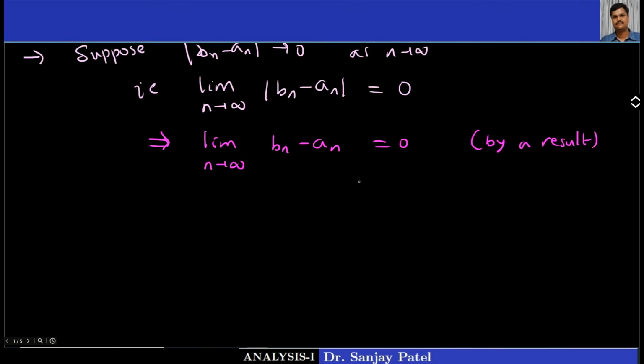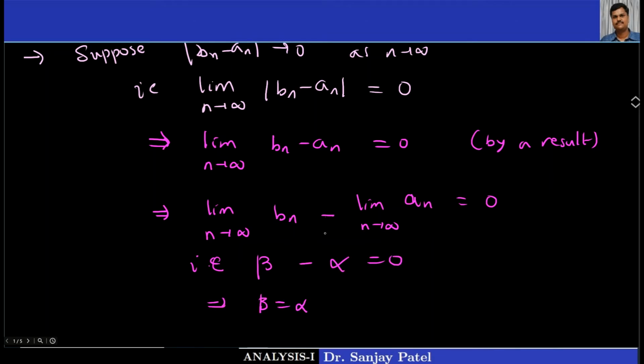And this gives me the limit as n tends to infinity. Using the working rules, we can prove that this is equal to the limit of this minus the limit of this, equal to 0, and this limit is beta and this limit is alpha. Beta minus alpha equal to 0, and that gives us beta is equal to alpha.